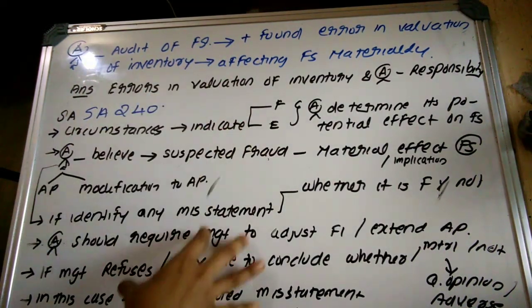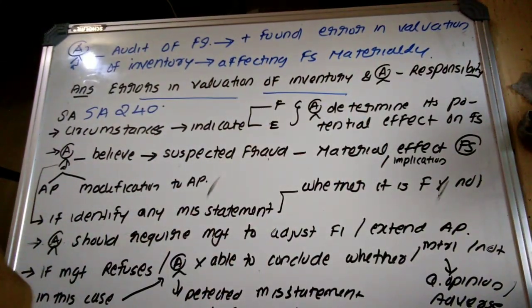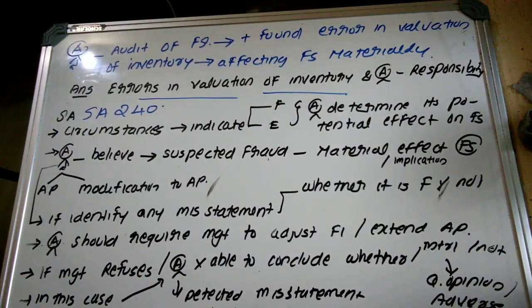So what is happening here? Errors in valuation of inventory. We have to answer what is the auditor's responsibility in respect of this. First of all, indicate SA 240.